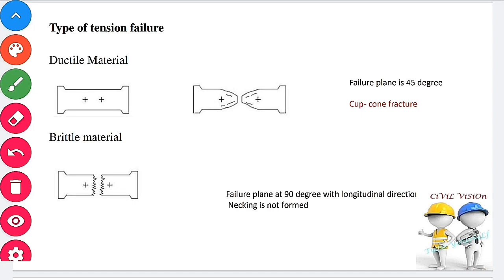A bar subjected to a tensile load P shows a fracture like cup and cone fracture in ductile material, and the failure plane is at 45 degrees.